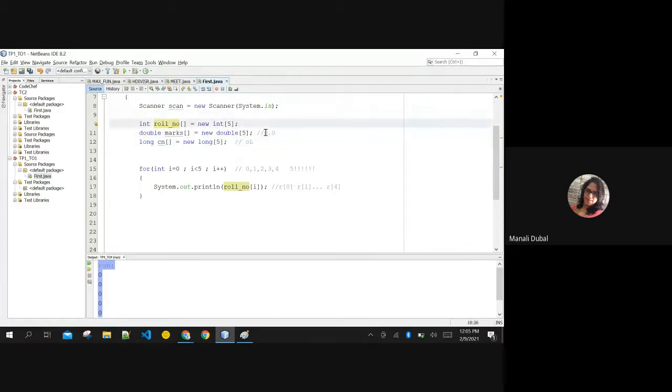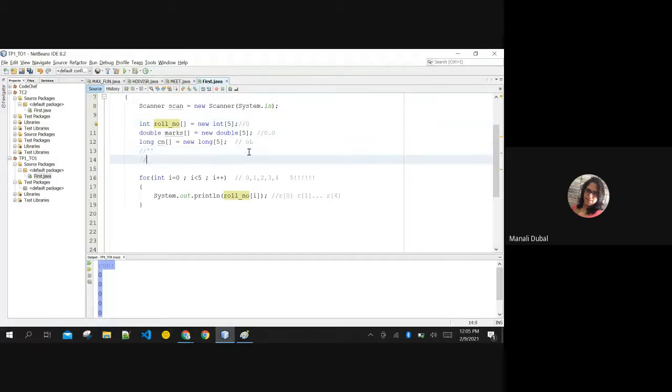If it is of integer type, 0. If it is of character type, then an empty character. Even if you haven't saved any value inside it, it will not return garbage. There is no concept of garbage in Java. Garbage values don't exist. Like in C and C++, if the values are not assigned, that variable will print garbage to you, but here you don't have garbage, okay?